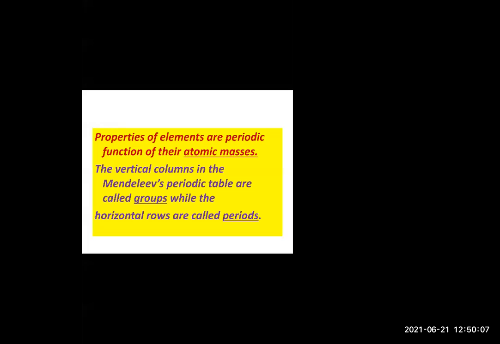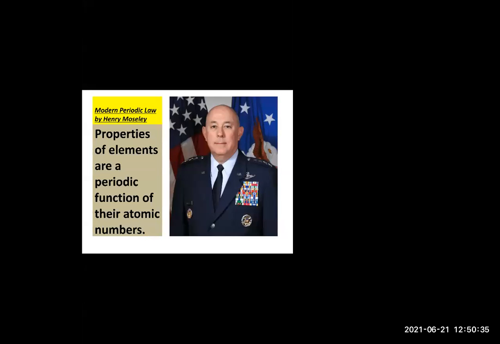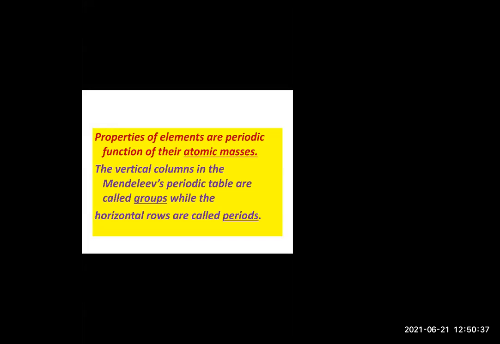Now, what about the third merit? He also placed the noble gases. You know what are noble gases? Helium, neon, and argon. These noble gases were discovered, and Mendeleev created a separate group for them, zero group elements. What did he call it? Zero group. Without disturbing the periodic table, he placed these noble gases also. That is called zero group. Okay, so that is about Mendeleev's periodic table.